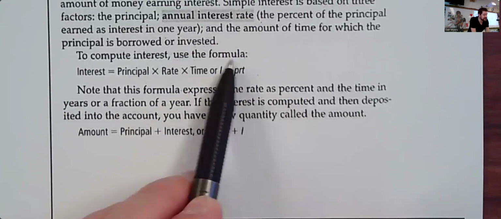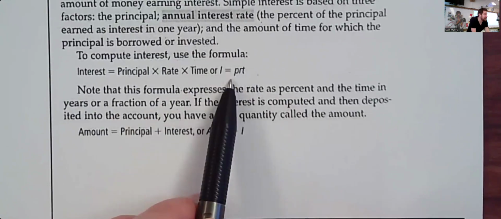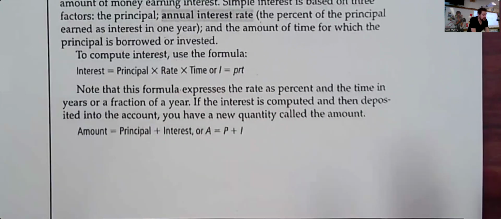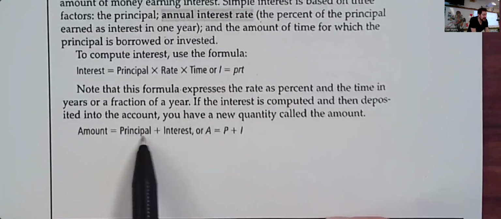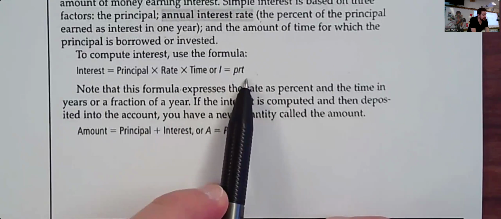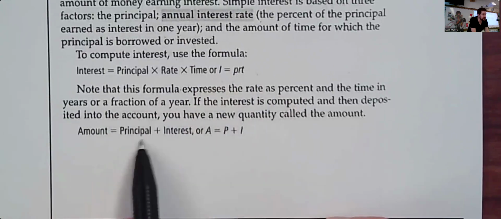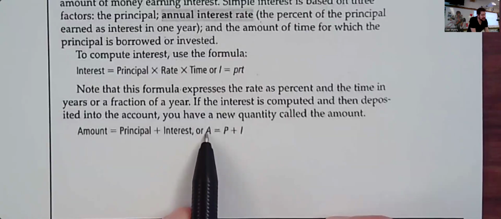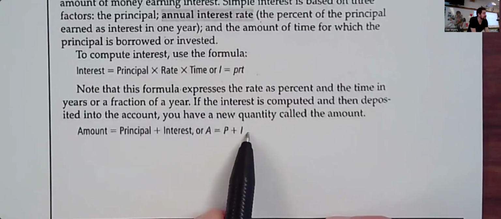So this formula here, the interest formula, does not tell you how much money is in the account afterwards. It tells you how much interest. And so the total amount of money would be the amount that's in the account plus the interest that was earned. So you have to take your value of I that you calculated before and then add it back to the initial principal value, the initial amount that you had, to get your total amount. So A, amount, is equal to P, principal, plus I, interest.